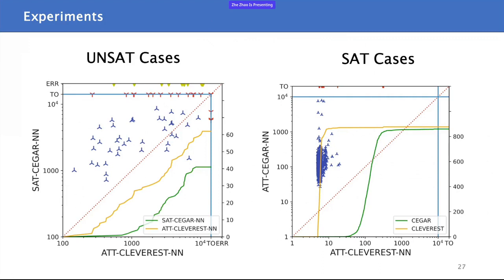By the way, the unset results and set results are shown separately. Unset means that the property holds, which means that the SMT solver must be called once because we cannot return unset by the test process. So it looks like our method does not achieve a great advantage, as the last query of the SMT solver will take up most of the time. However, it can be seen that for set cases, which means that a counterexample exists, our method can be far ahead of CEGAR-NN.